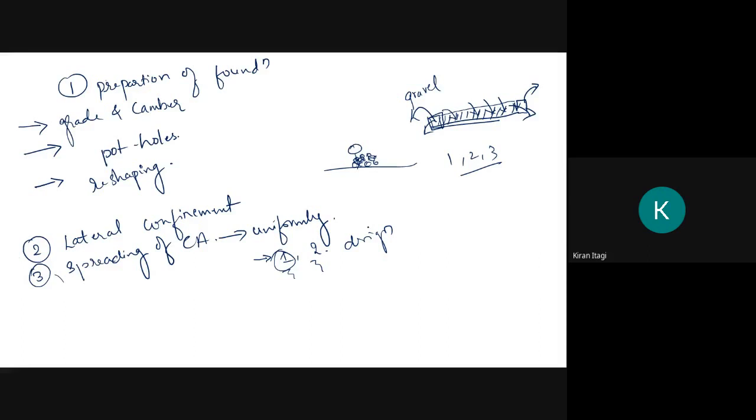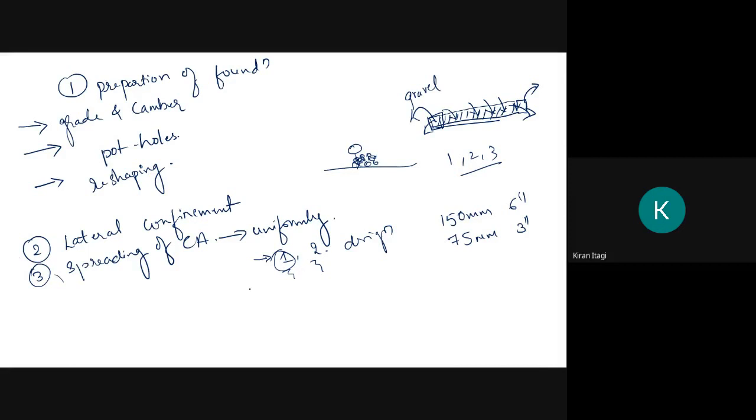If it is a most important road, the thickness of each layer should be 150 mm, that is 6 inches. If the road is not of that much importance, or it is an ordinary road, we can go for single layer, and it can be 75 mm or 3 inches, like this.